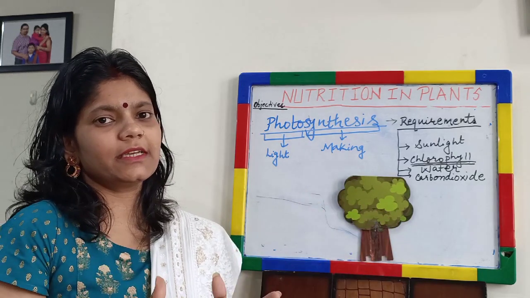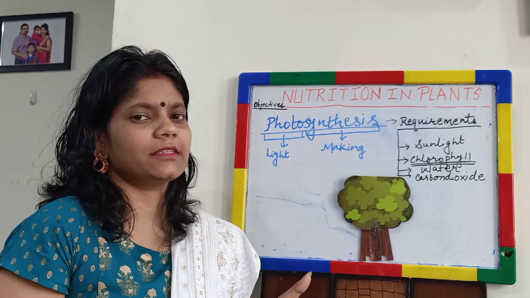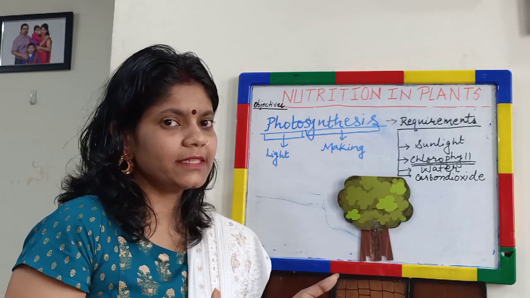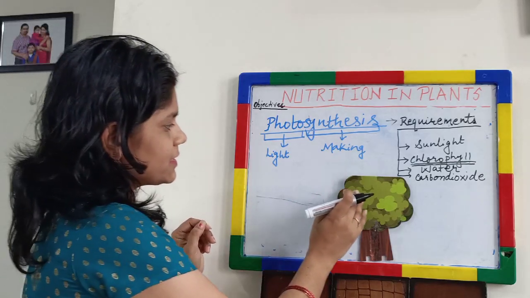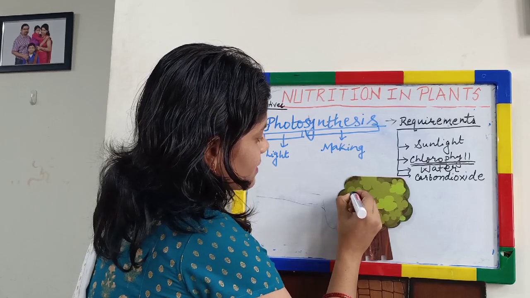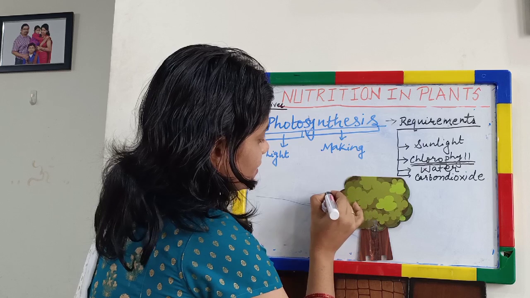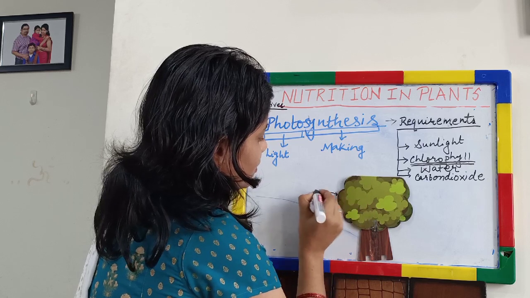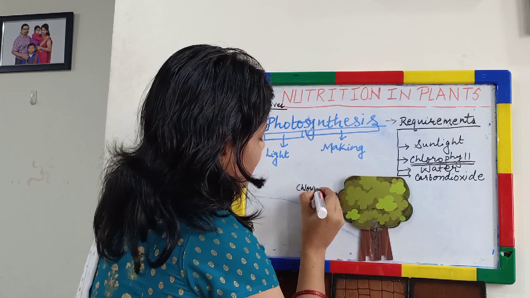So all the substances must reach a place where chlorophyll is present. And what are those places? Those places are basically the leaves. So what is present in the leaves? Leaves have the chlorophyll, right? So leaves have the chlorophyll which is present in the green parts.